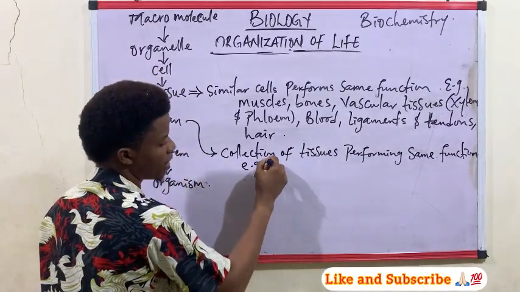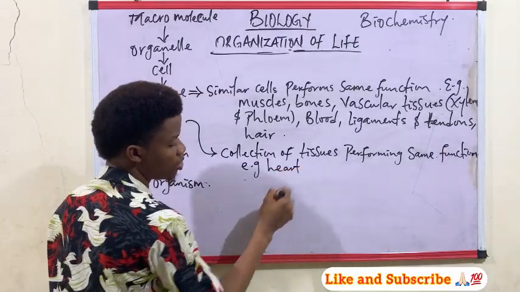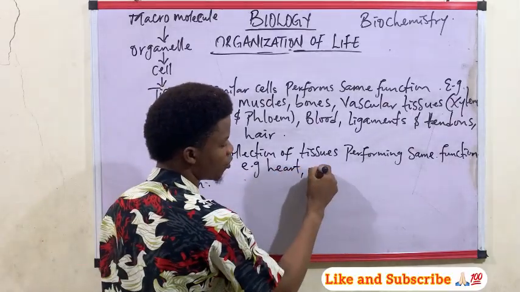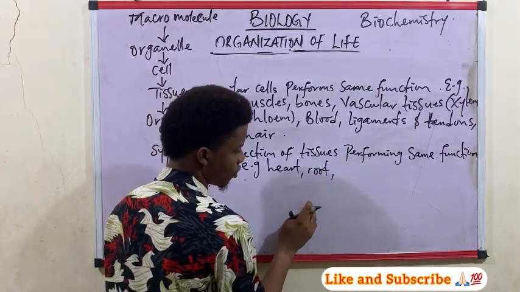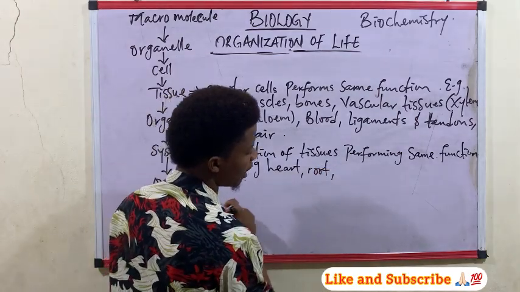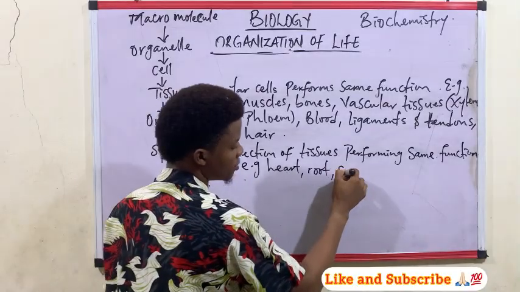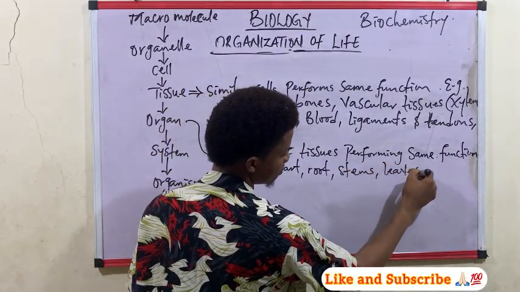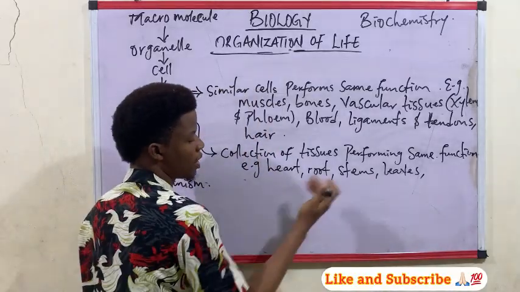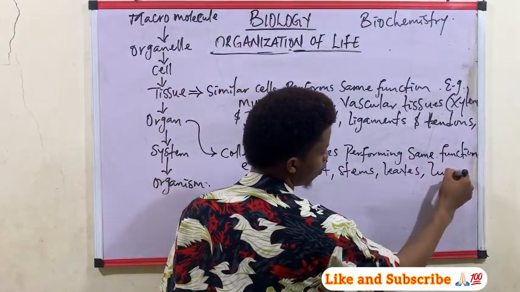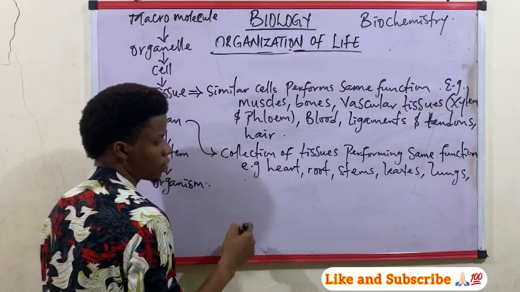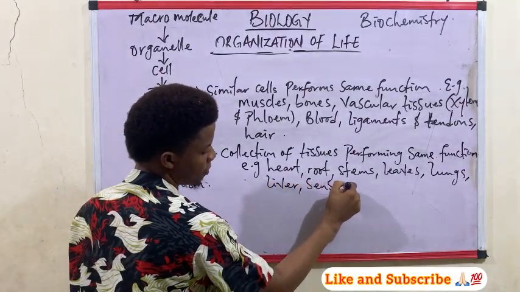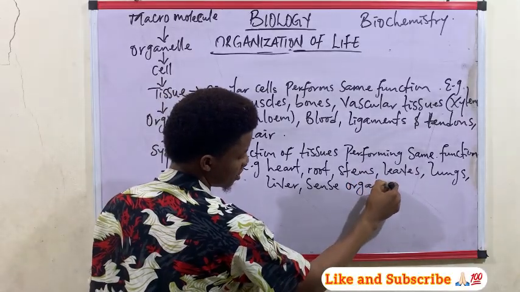We have the heart, not just in the human body, but both in plants and in animals. So we have the heart, we have the roots of plants, the stems, the leaves. All of these are plants. So we have heart, we have lungs, we have the liver, we have the sense organs in animals.